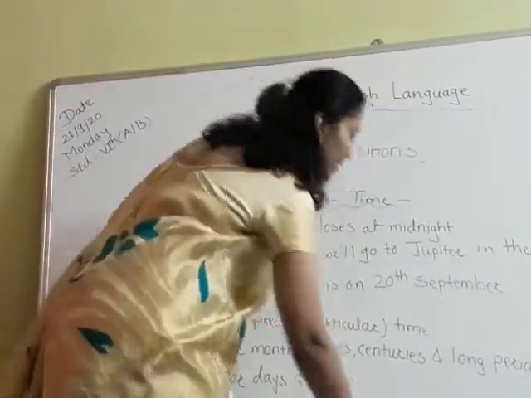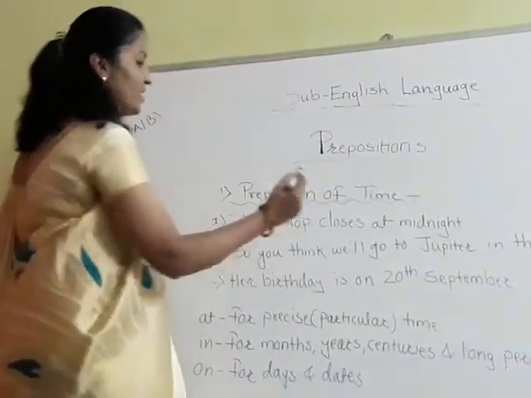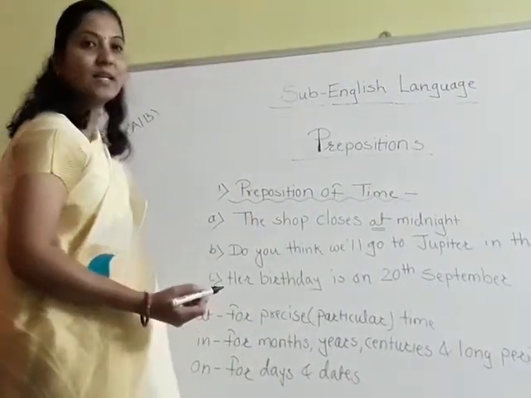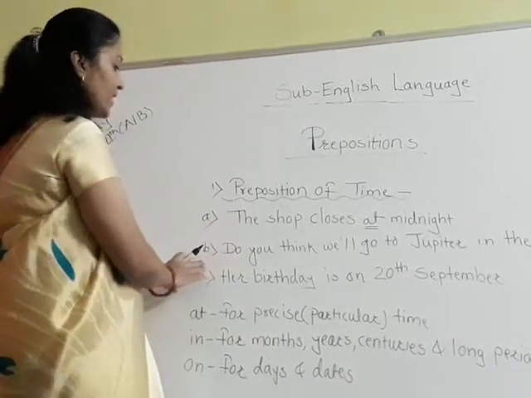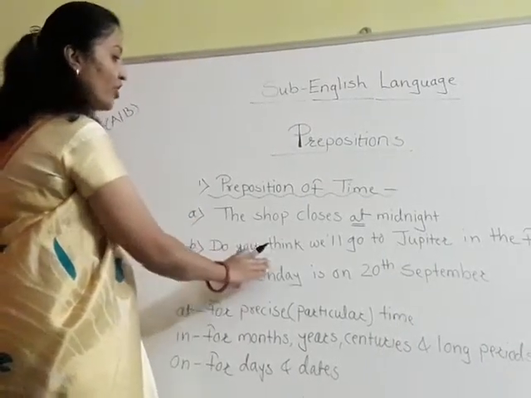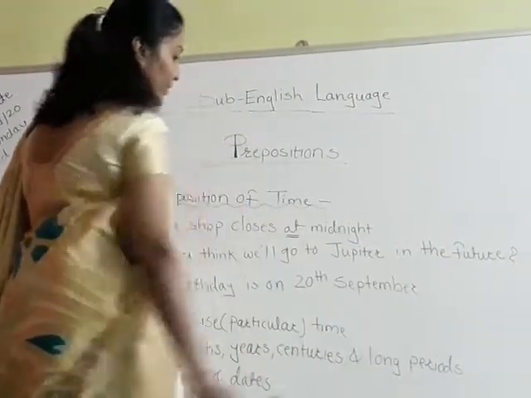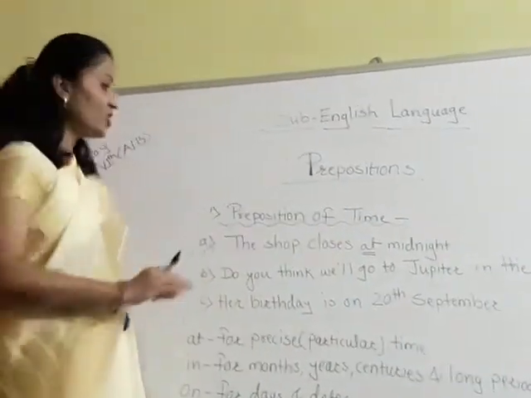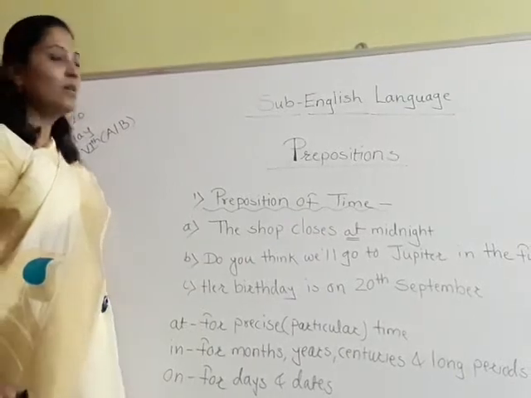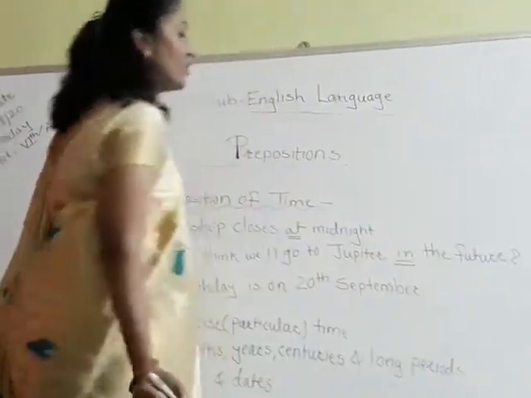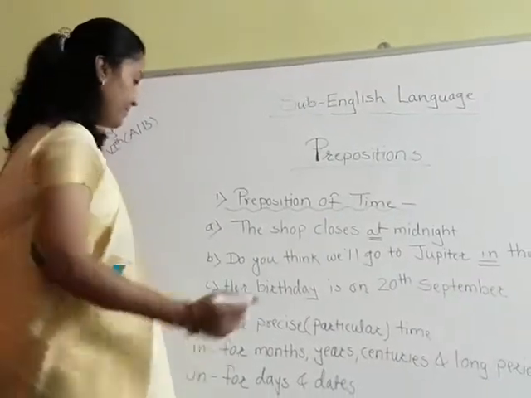Yes, the preposition is at. So we have to underline at. Now see the second sentence. Do you think we will go to Jupiter in the future? Which is the preposition in the second sentence? Obviously the preposition is in here. So we have to underline in.